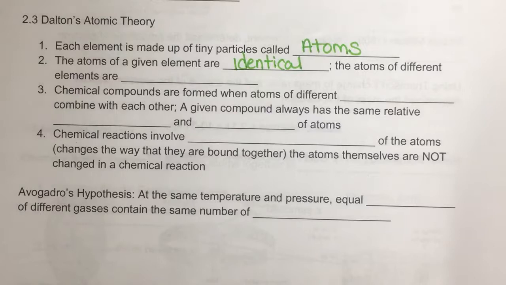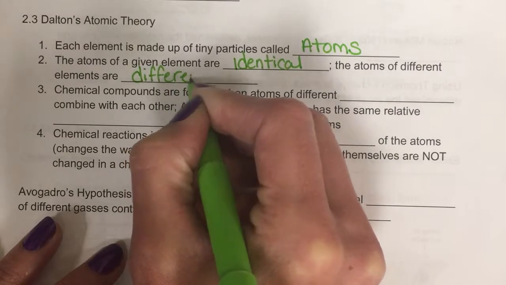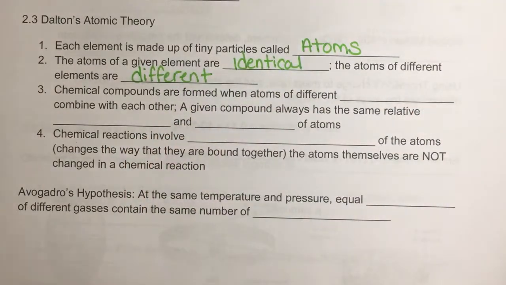What that means is every gold atom is identical to every other gold atom. Every hydrogen atom is identical to every other hydrogen atom. He said also that the atoms of different elements are different. So a gold atom is very different than a hydrogen atom.